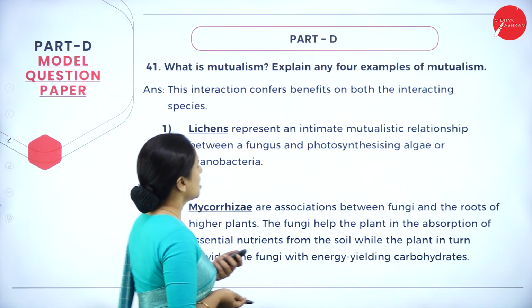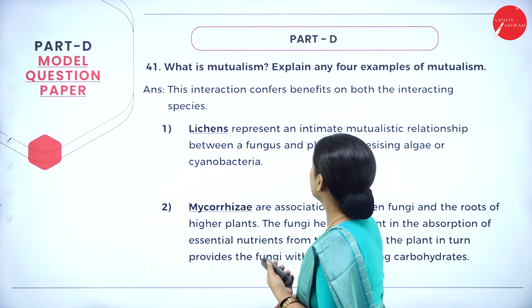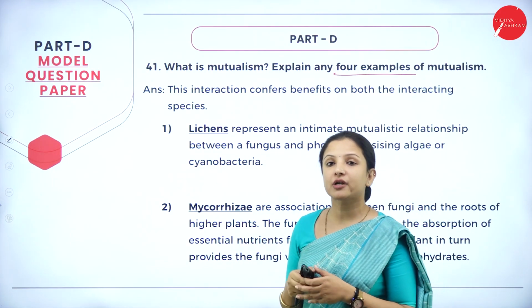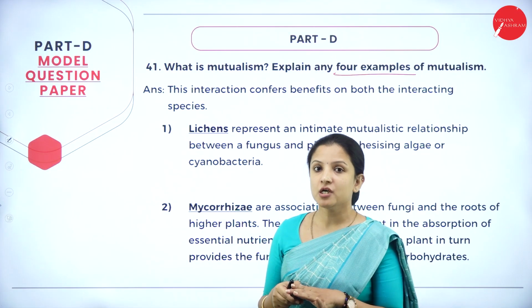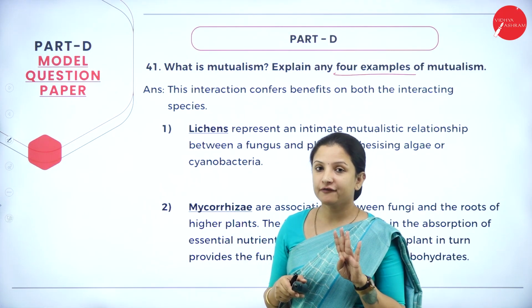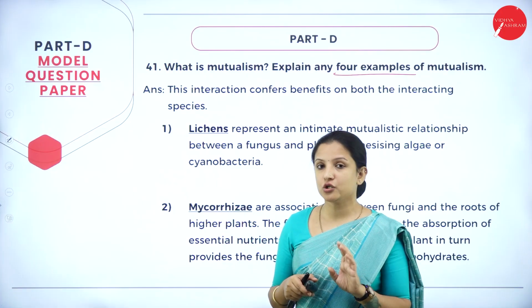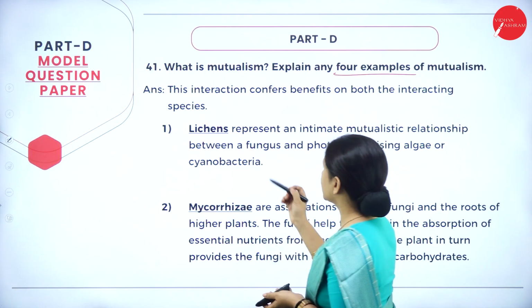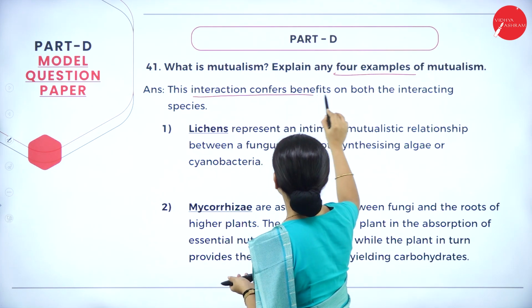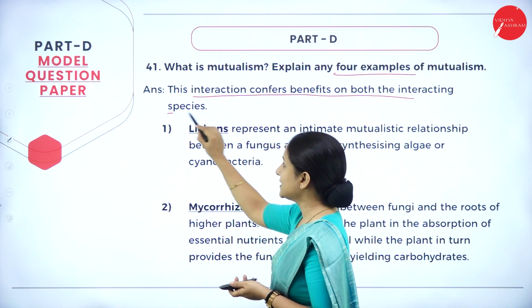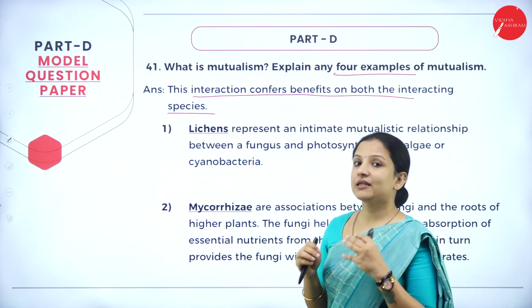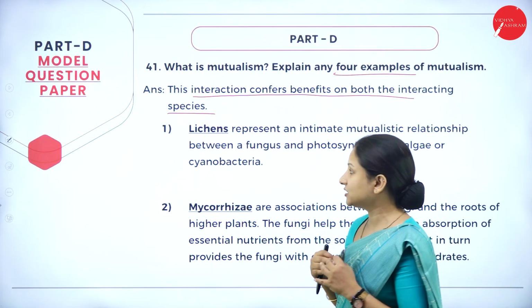So next question, what is mutualism? Explain any 4 examples of mutualism. So we need to write the definition of what is mutualism. You will get 1 mark, and if you write 4 examples with explanation, you will get 4 marks. So a total of 5 marks. So mutualism is nothing but the interaction that confers benefits on both the interacting species. So both the species which are interacting with one another, they derive equal benefits. So that is called as mutualism.